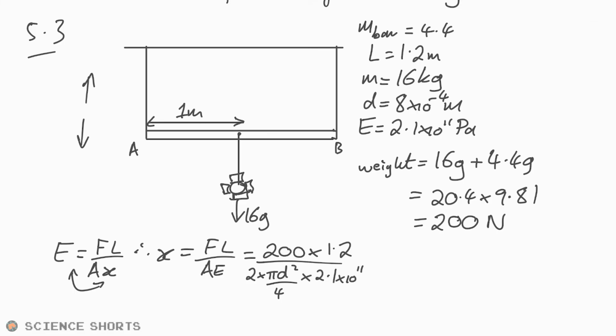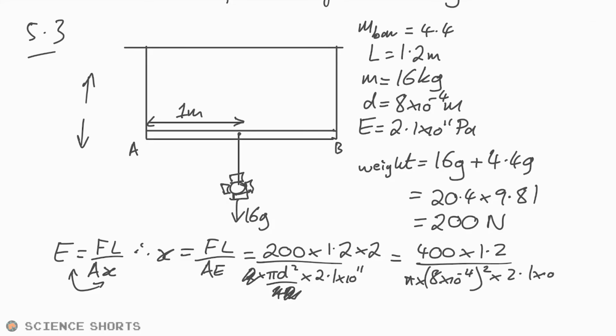Of course, I can cancel this a little bit, so 2 divided by 4, I'm just going to put that on the bottom. And if I've got a divided by 2 on the bottom, then I can put that on top there. Isn't that handy? So that's 400 times 1.2 divided by pi times 8.4 times 10 to the minus 4 squared times 2.1 times 10 to the 11.